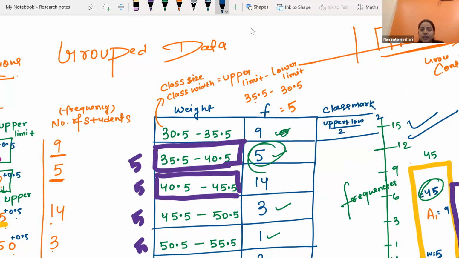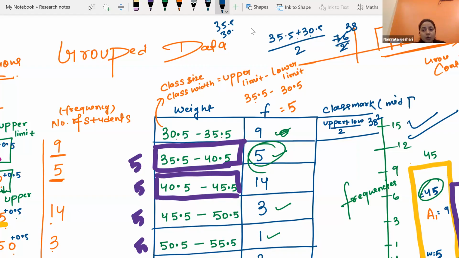That means 35.5 plus 30.5 divided by 2. That means 35 plus 30 gives 65 and... 76? Right? Yes, ma'am. Okay, 76 by 2, that means 38 we are getting. The middle number between 30.5 and 35.5 is called the class mark in statistics. That means midpoint only.